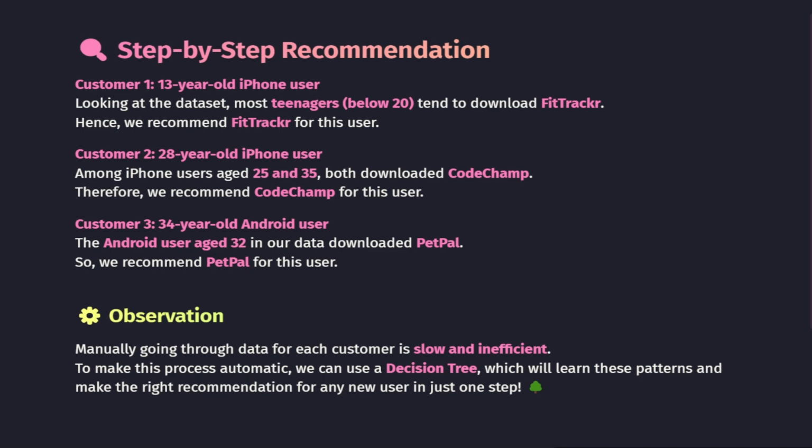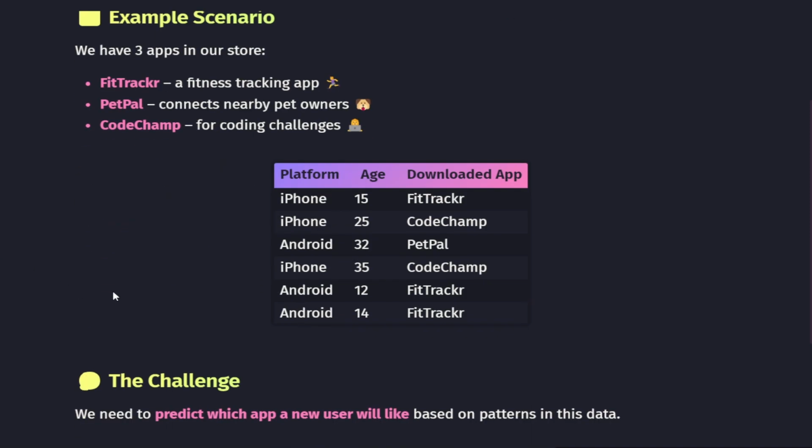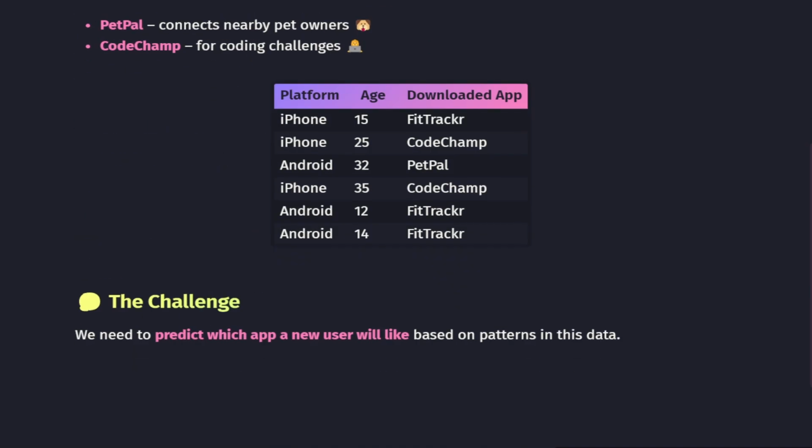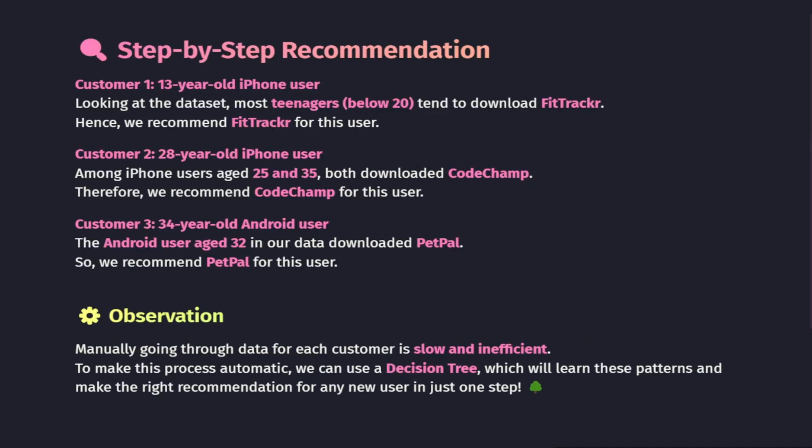Next, customer 2, a 28-year-old iPhone user. When we check similar users, we find that iPhone users aged 25 and 35 both downloaded CodeChamp. So our recommendation for this user would be CodeChamp. Finally, customer 3, a 34-year-old Android user. If we look at the Android users in our dataset, we see that the 32-year-old Android user downloaded PetPal. Hence, we will recommend PetPal for this user as well.